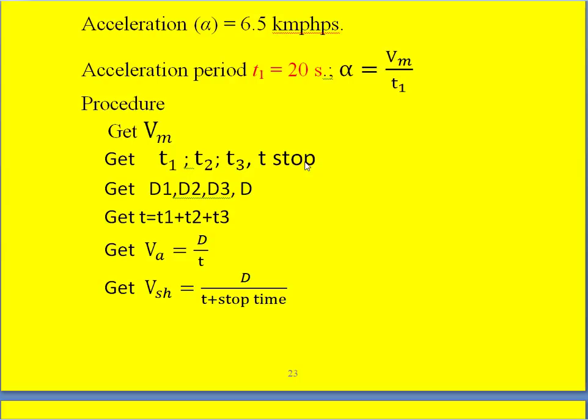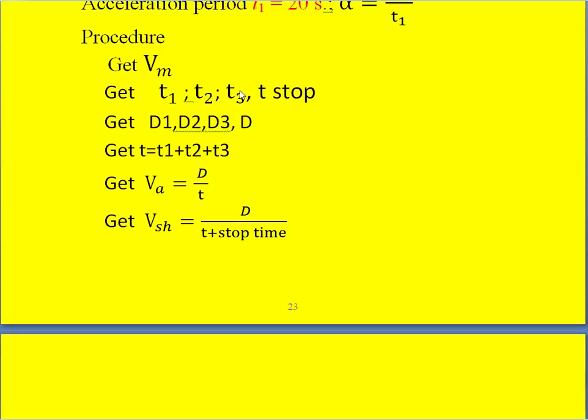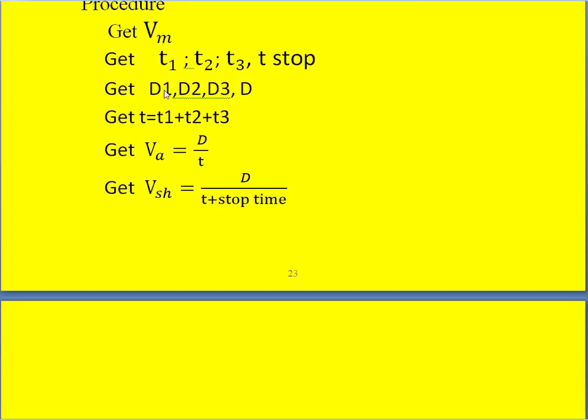Similarly, we have to calculate the distances D1, D2, D3. Once we calculate them, we can add D1 plus D2 plus D3 to get D. Since T1, T2, T3 are known, we can calculate the actual time of run, that is small t is equal to T1 plus T2 plus T3.